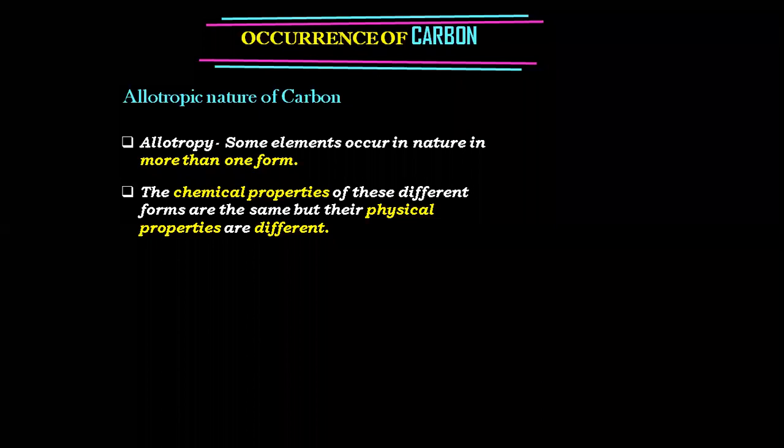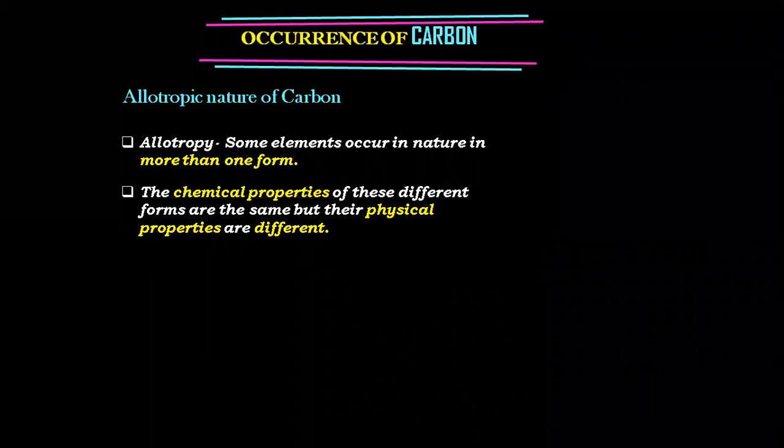Right now, reading this statement, you may not understand anything. Did you understand or not? If not, let's simplify it. You all know what a diamond is. Has everybody seen a diamond? Everybody seen graphite? Do diamond and graphite look the same? No, but we know that they both contain only one element, carbon. So when these elements occur in nature in different forms, physically they look different, but chemically the same thing is present inside. So if they react, they are going to give me the same product, isn't it?